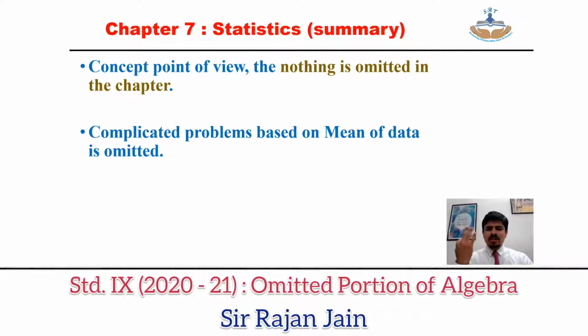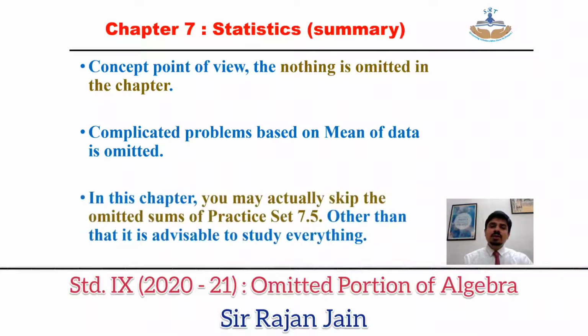There are 3 things in your practice set number 7.5: mean, median and mode. Most of the sums that are omitted are based on mean of the data. These omitted sums, you may actually skip. That is what is written over here. In this chapter, you may actually skip the omitted sums of practice set number 7.5. Other than that, it is advisable to study everything.